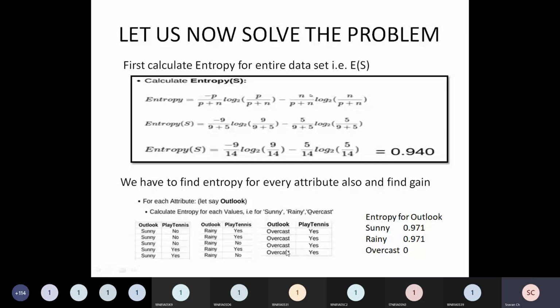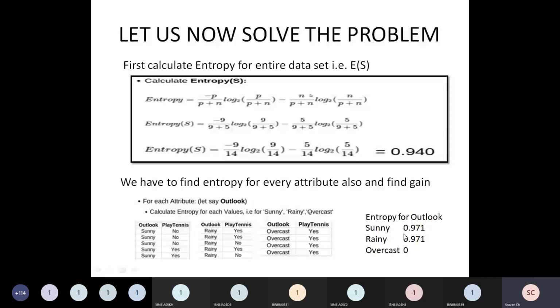If you observe here on the right side, I have calculated entropy for the outlook parameter, and it should be done value wise. For Sunny, what is the entropy? For Sunny it was 0.971. For Rainy it was 0.971. For Overcast it was 0.